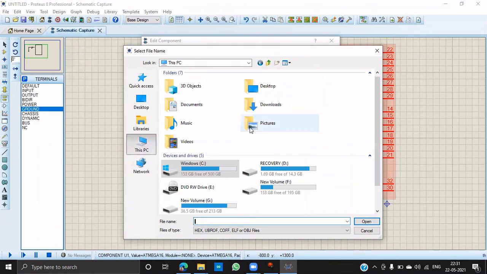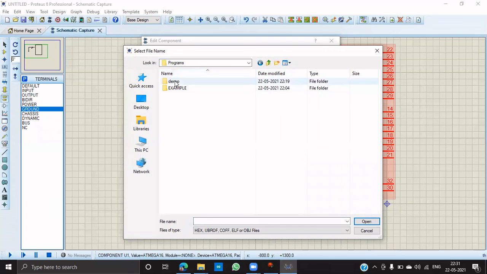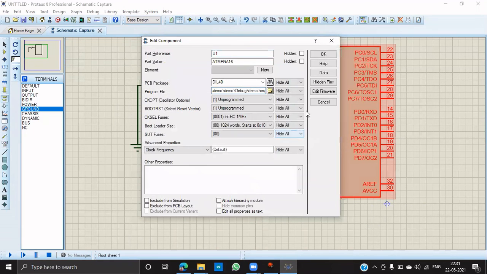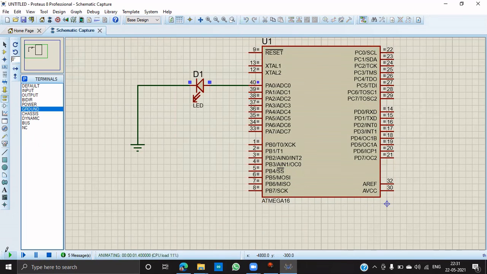This PC, programs, demo, debug, the .hex file, and then click OK. Now just run. Here I have given a very small delay, so we don't know whether the LED is starting or stopping.